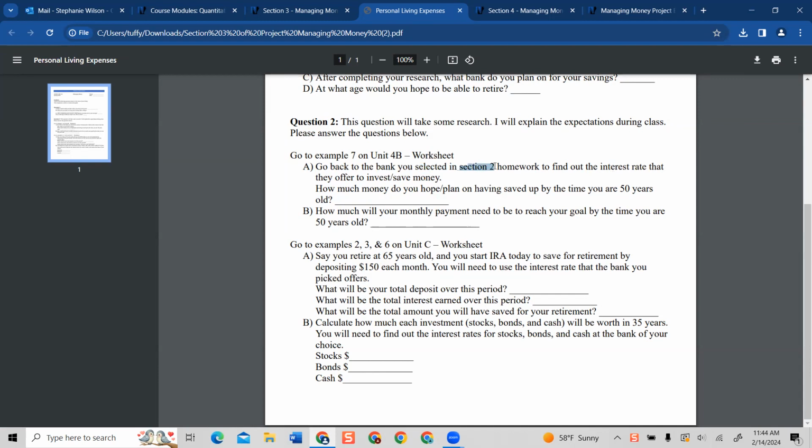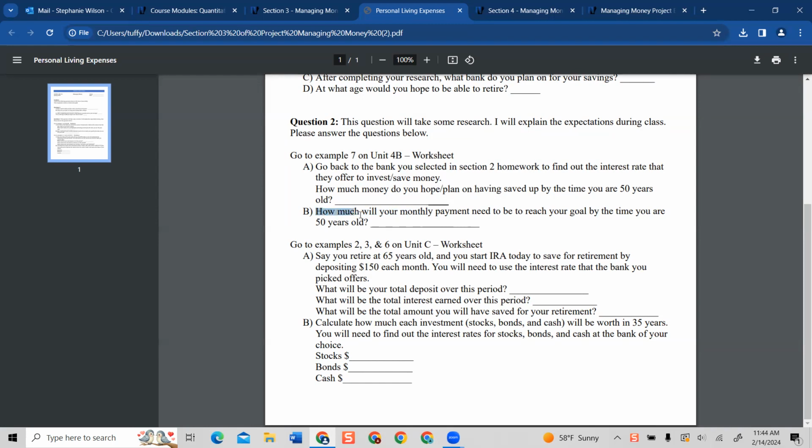Hey, section 2 homework, I chose the bank I want to do my checking and pay my bills from. However, this other bank I found to be a better offer for savings, and this is what I choose. How much money do you plan on having saved up by the time you are 50 years of age? So remember, every one of you are at a different age. So how many years will it be from right now till you're 50 years old? And then tell me how much money you would like to have saved up.